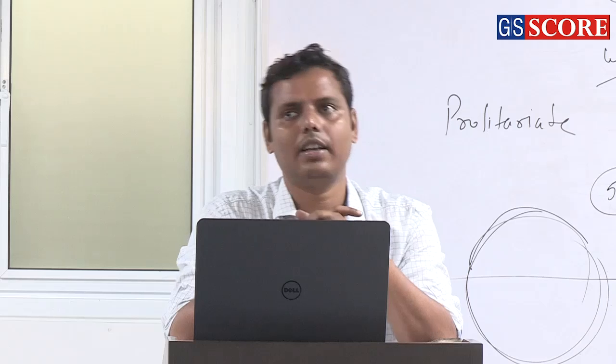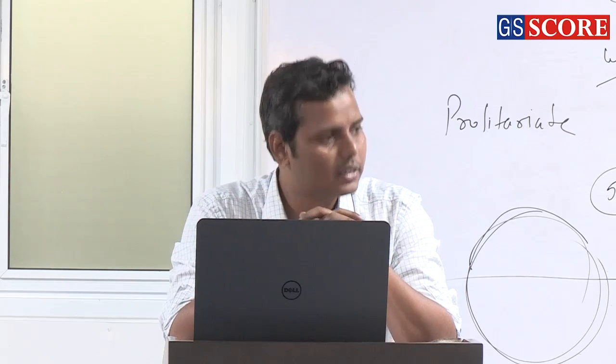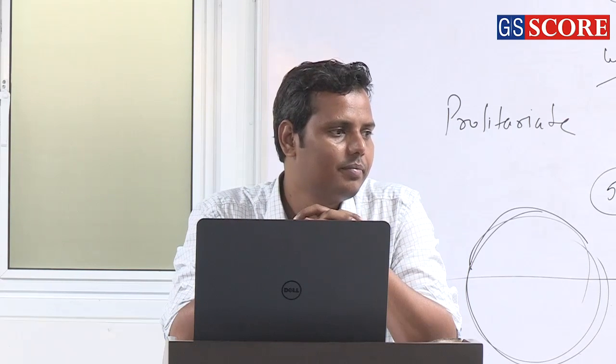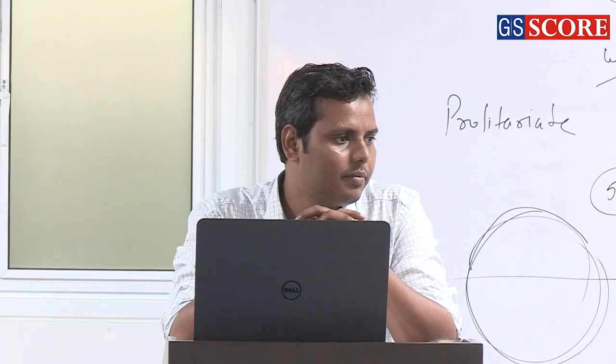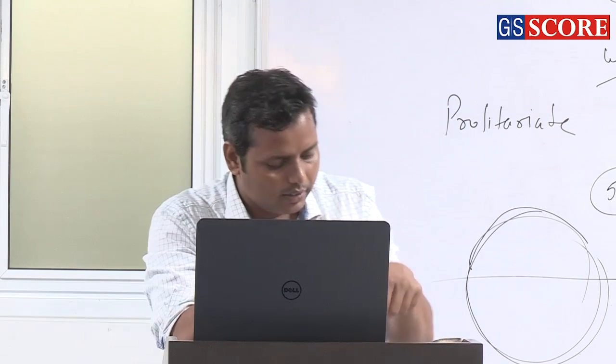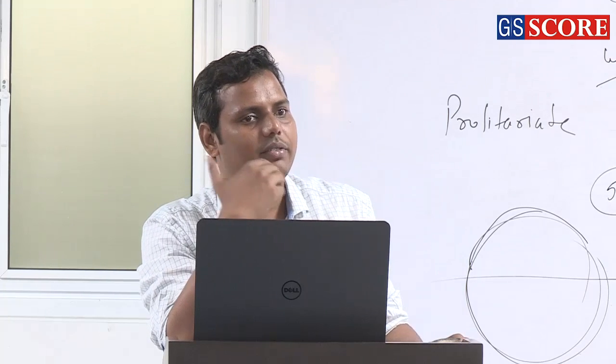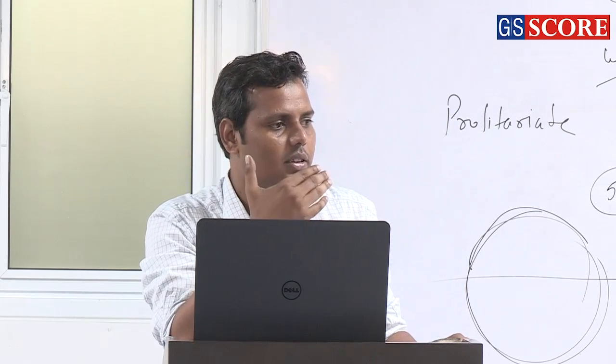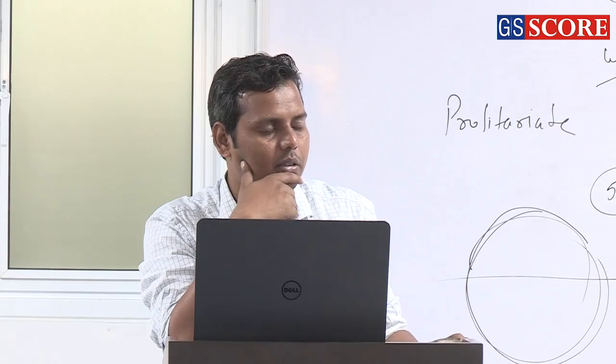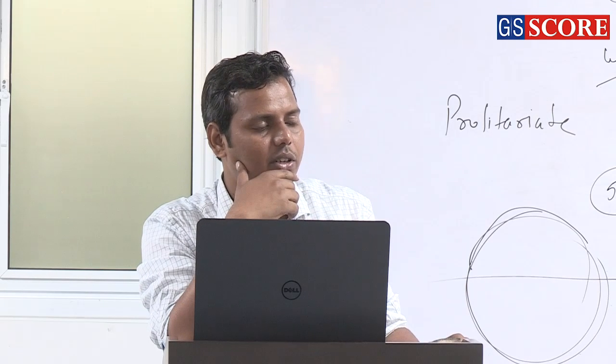Yes, it has not only changed, it is continuously changing. So why not numismatics and epigraphy? No, actually, this is not the demand of this question. That is a different thing. That is, if they are asking something on the sources, then only you can discuss such things. Otherwise, there is no need to discuss them.